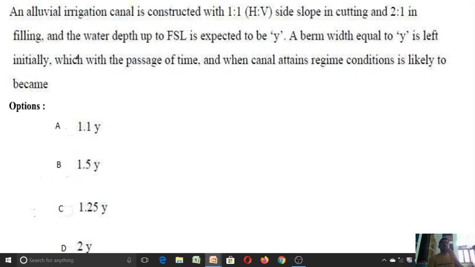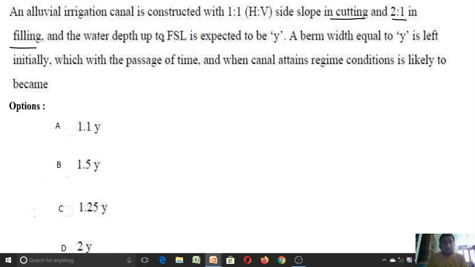This is an important question, a little conceptual. I think diploma holders may not have this concept in your irrigation syllabus, so I will discuss the concept. Before that, I will read out the problem. An alluvial irrigation canal is constructed with 1:1 horizontal and vertical side slope in cutting. The slope in cutting is 1:1 and 2:1 in the filling. So the canal is constructed partially in cutting, partially in filling.